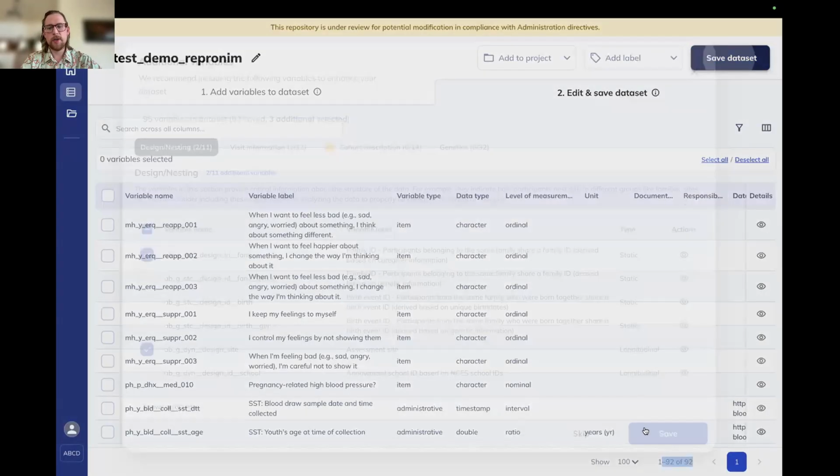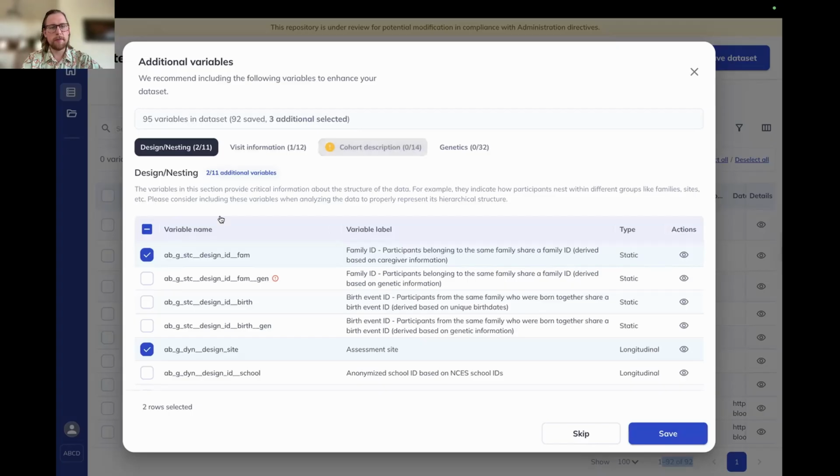In our case, though, we're just going to go ahead. Actually, we will add a few of them. Let's add all of the ones from the design and nesting and click save.